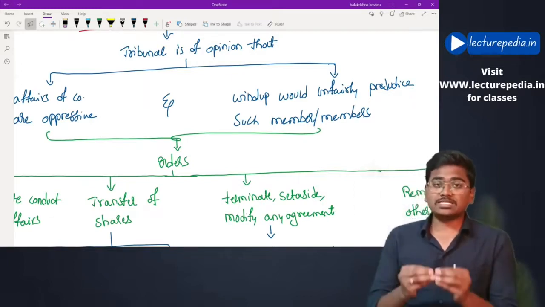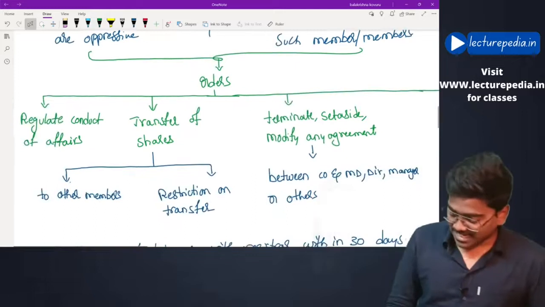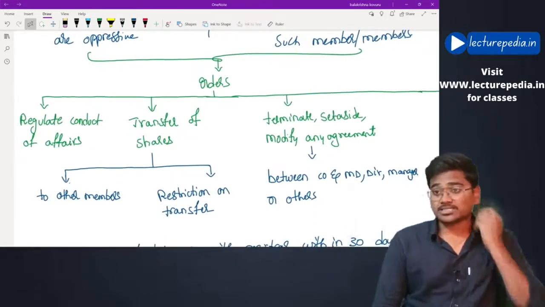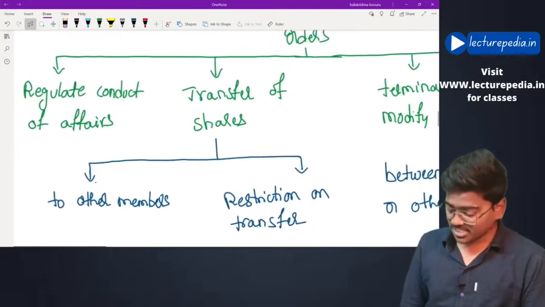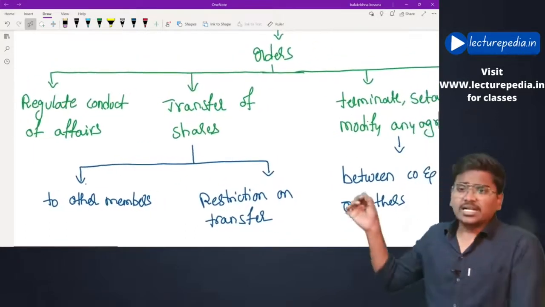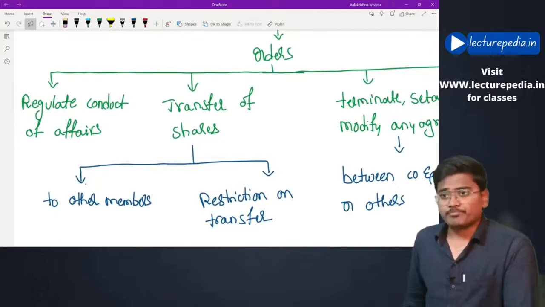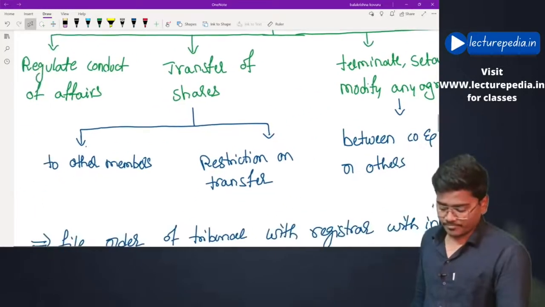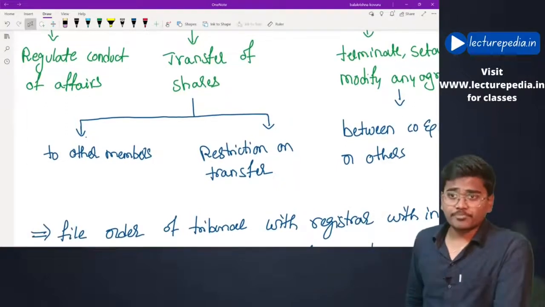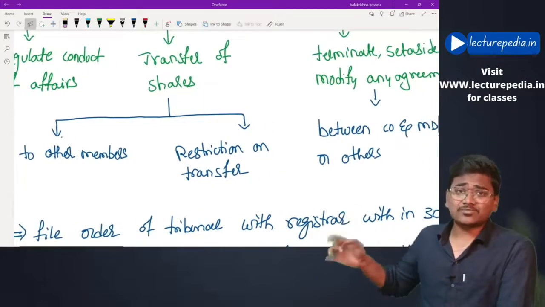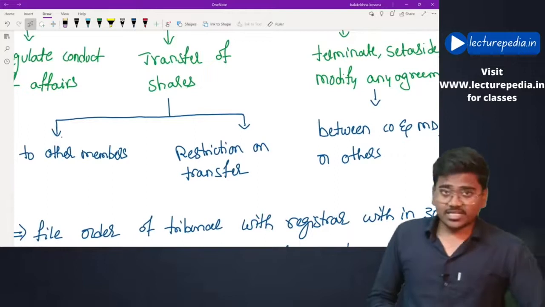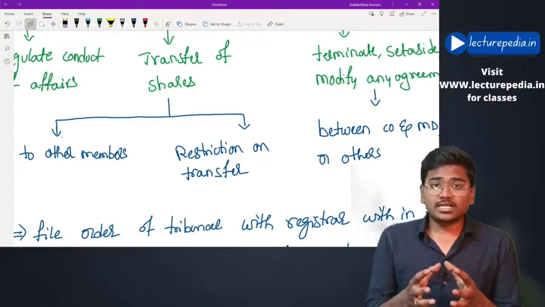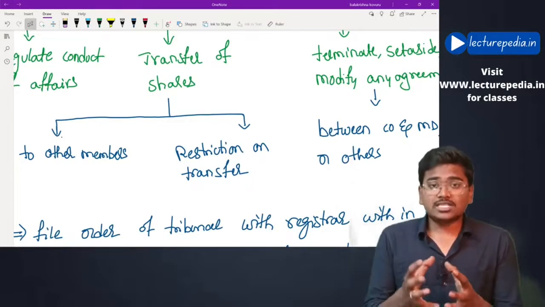Now the tribunal has accepted the application. After accepting, what are the types of orders that the tribunal will pass? First type of order: regulate the conduct of affairs of the company, or transfer shares of the company to other members, or restrict the transfer of shares. Presently there are certain members holding the shares of the company who are causing the oppression.